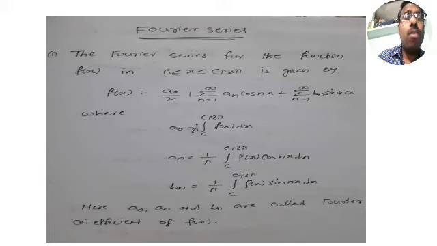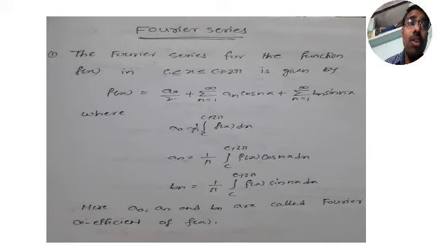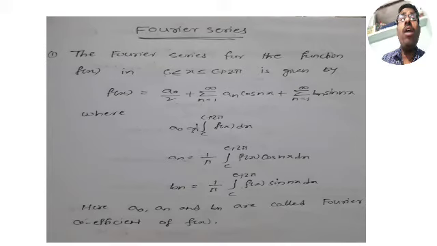This has repeatedly come for 3 marks many times. Sometimes here the interval is c to c plus 2 pi, sometimes the interval changes. Many students still write c to c plus 2 pi. You should not do that; you have to mention whichever interval is given. So for the benefit of the students, I am giving the Fourier series in different intervals also.